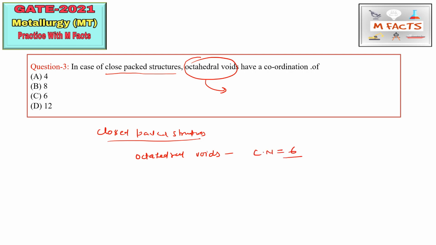Okay, so through the figures we can represent this octahedral voids, but due to the lack of time we cannot represent it here, because it depends on the presentation whether you will understand that octahedral void coordination or not. Octahedral voids will have a coordination number of 6, and for tetrahedral voids the coordination number will have a value of 4. So this is 6 for octahedral voids, and for tetrahedral voids the coordination number is 4. So 6 is the correct answer here, so C part is correct.